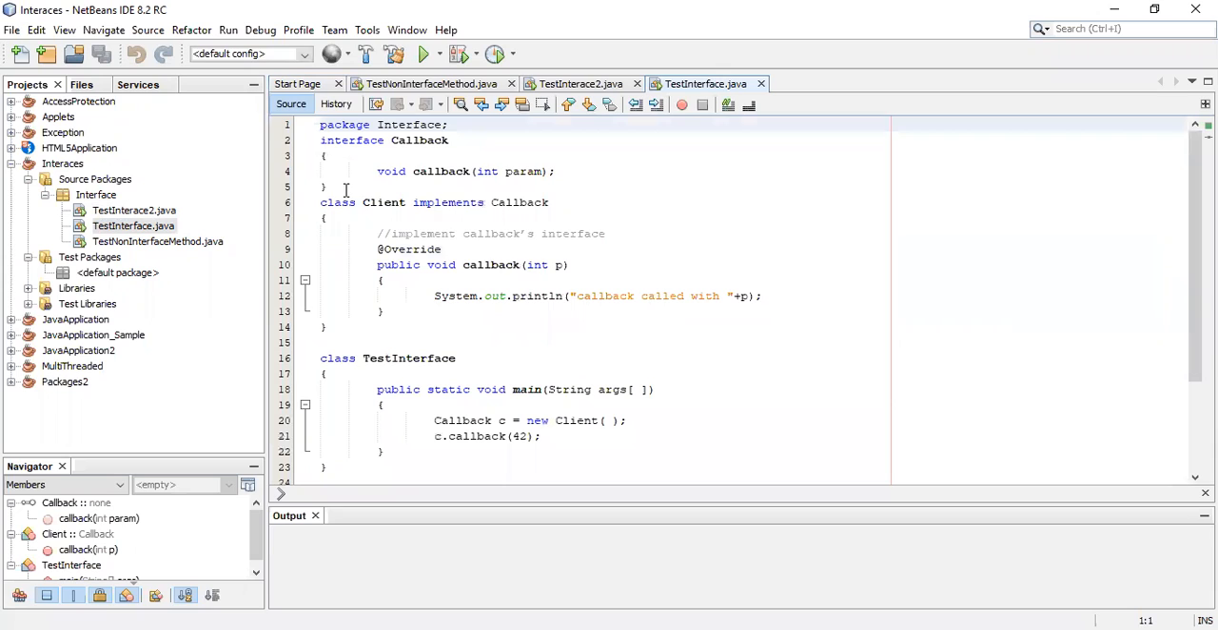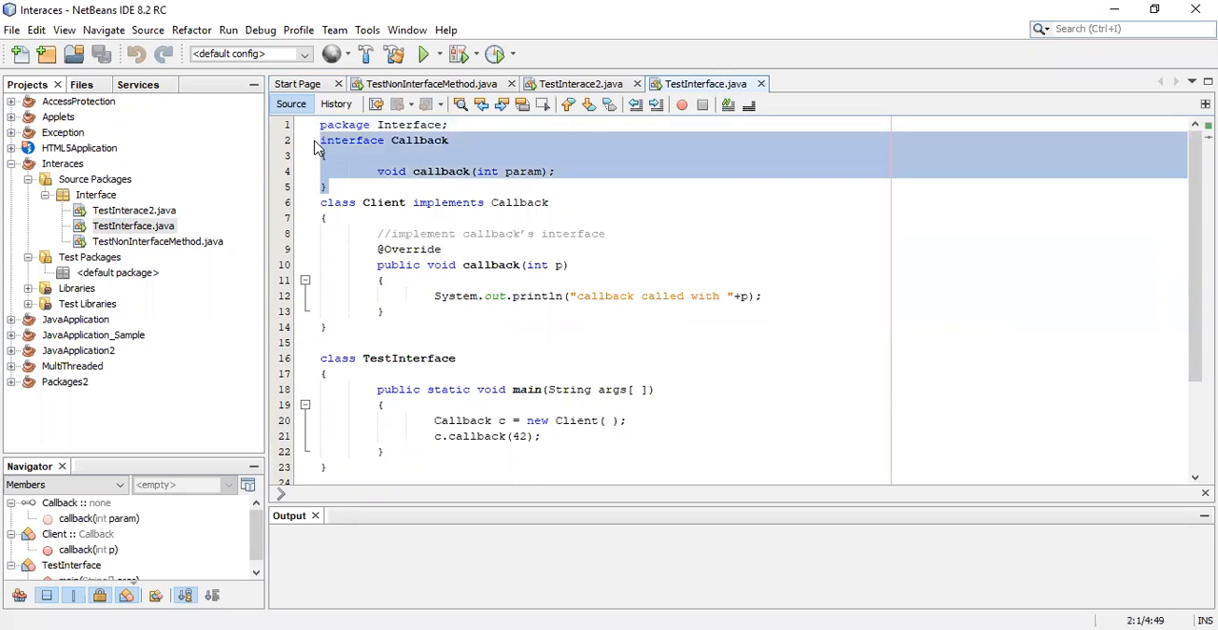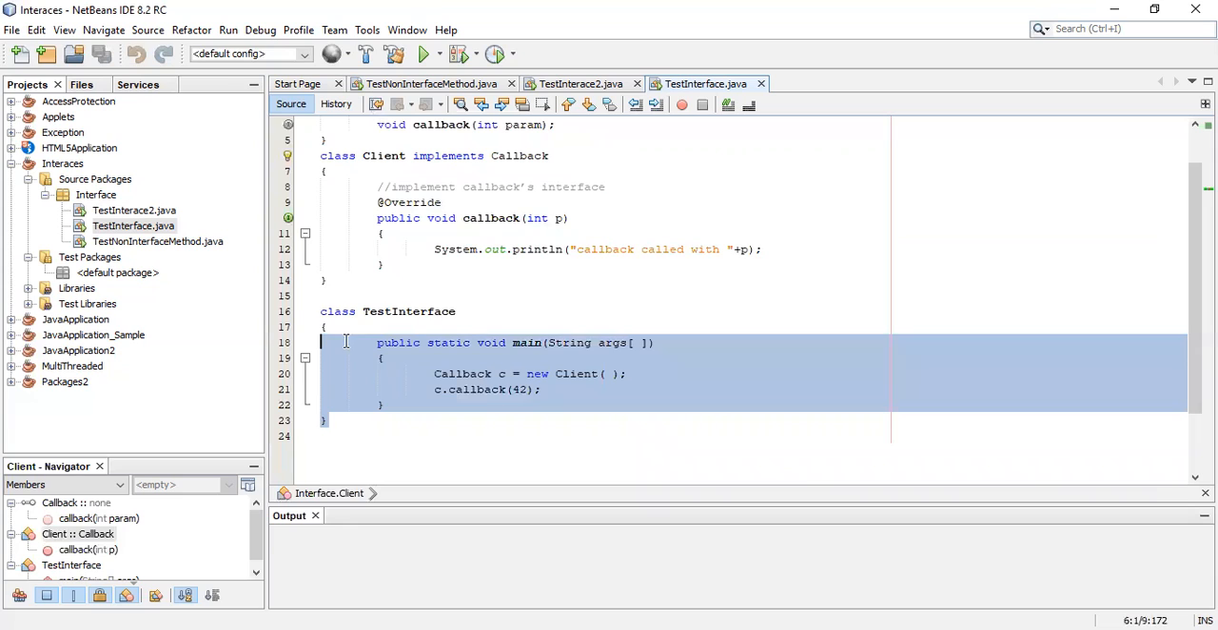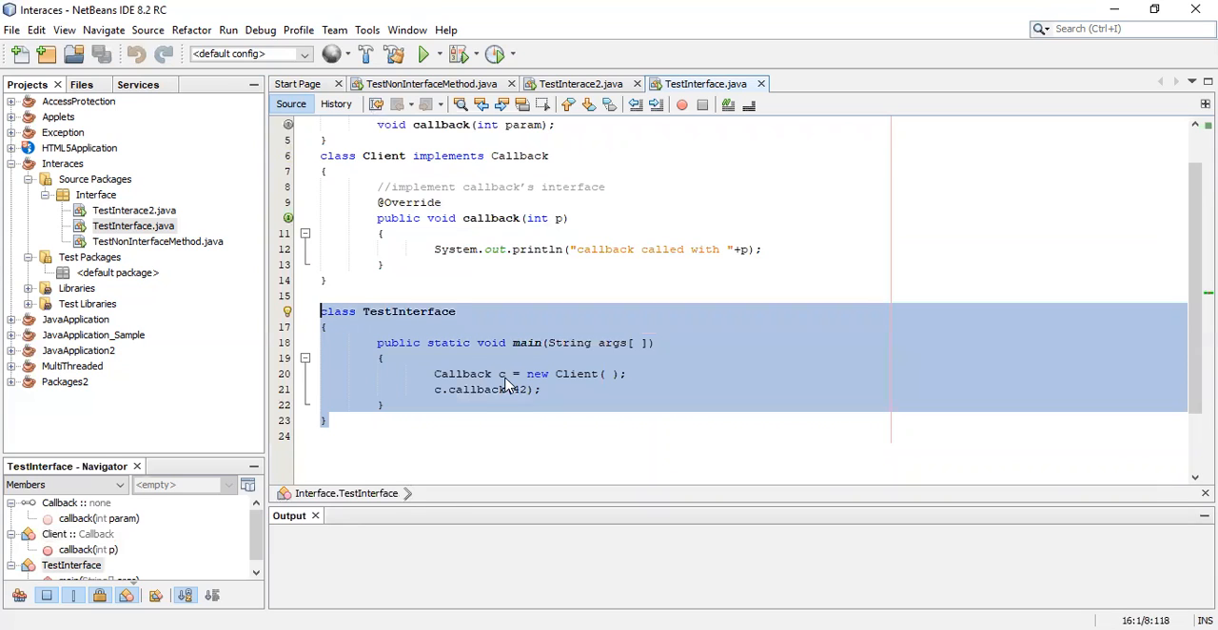Okay. Interface callback. In this, for the callback method, there is no code. In the class, I have defined the code. And in the test class, I have written the main method. I have created the object reference of the interface and it refers to the class. So C dot callback of 42. If I want to execute this program, we'll go to the file on the left side, run file.